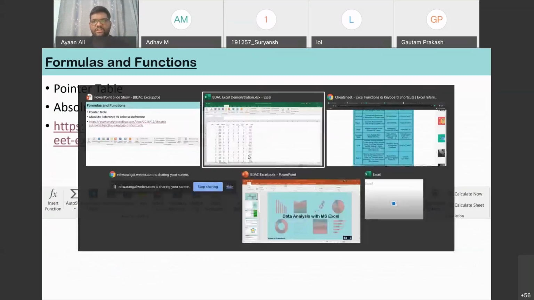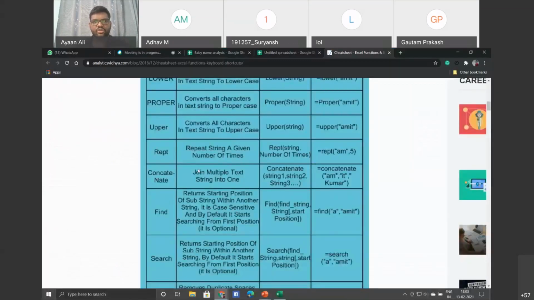You can just use this function, and it will automatically join all the letters for you.